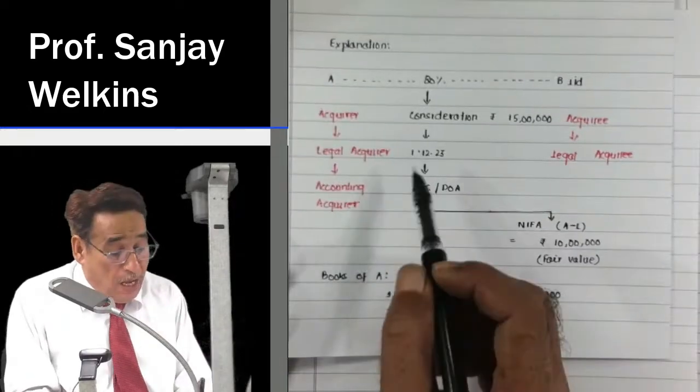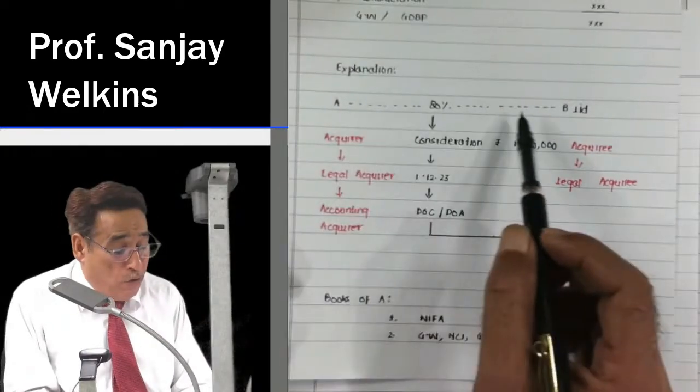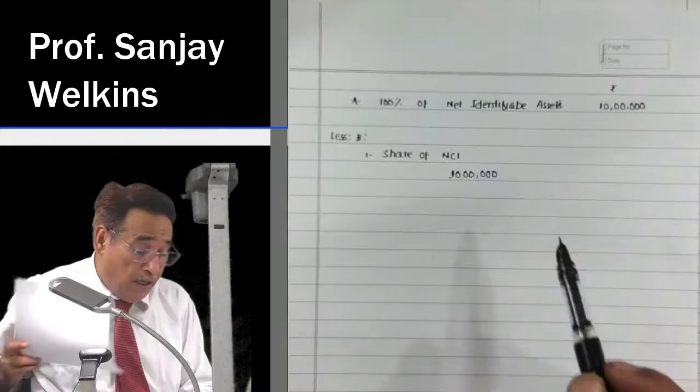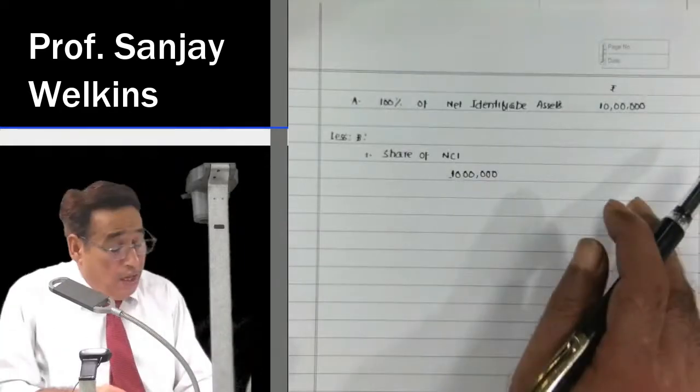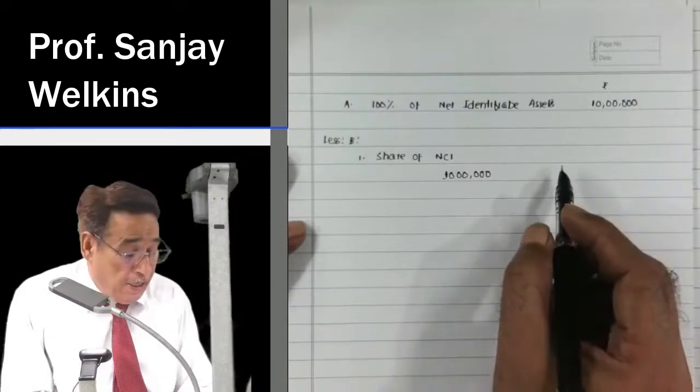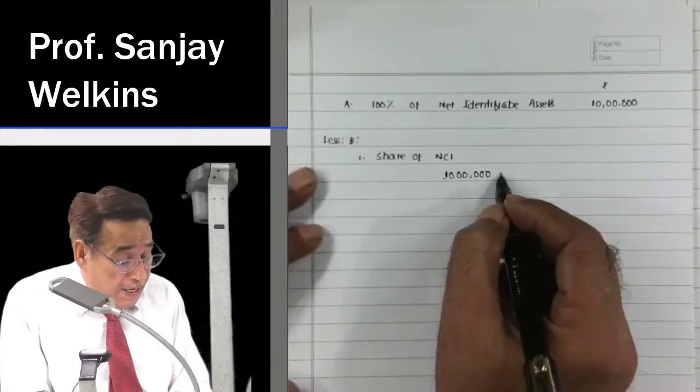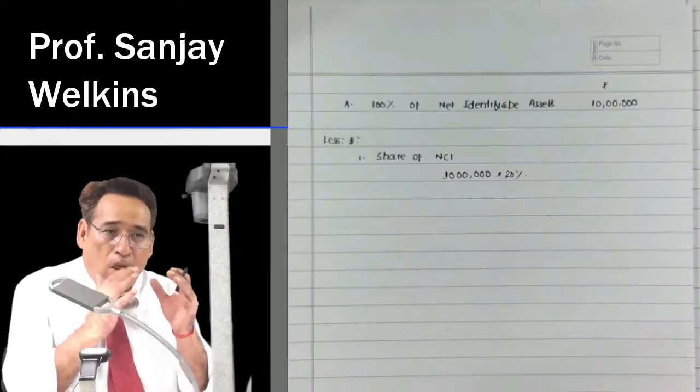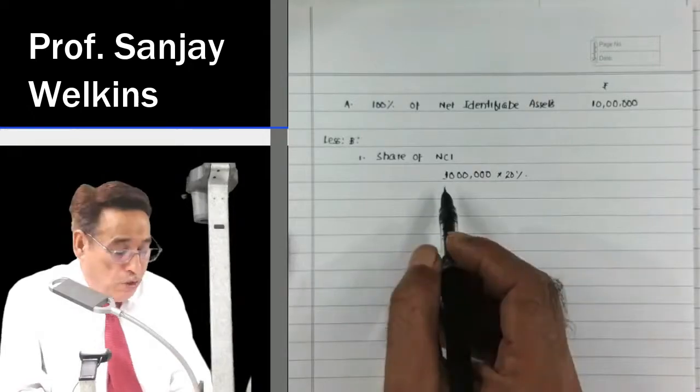So I told you actually company A acquired 80%, correct? 80%. And net identifiable assets of A Limited are worth rupees 10 lakh. Out of that 10 lakh, 20% belongs to non-controlling interest holder because we have 80% share. So all the other shareholders of the acquired entity will be called as non-controlling interest.